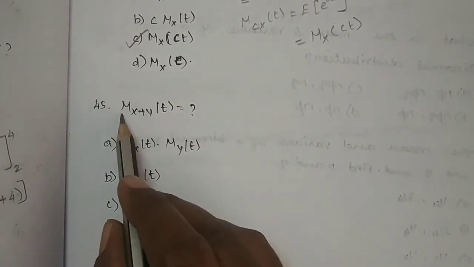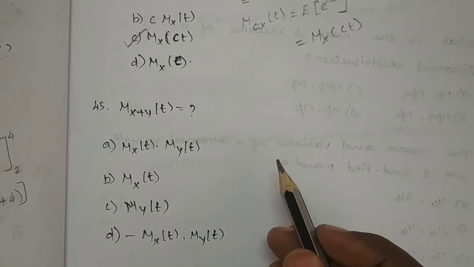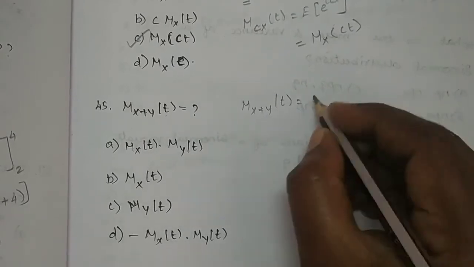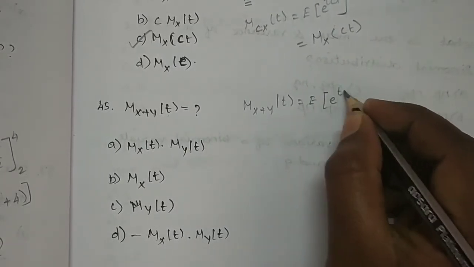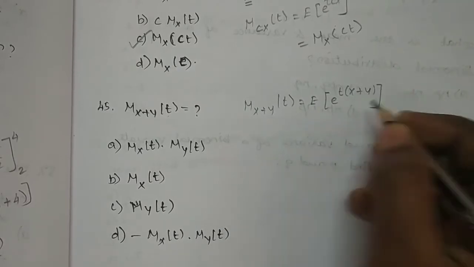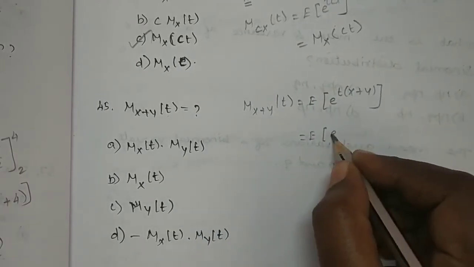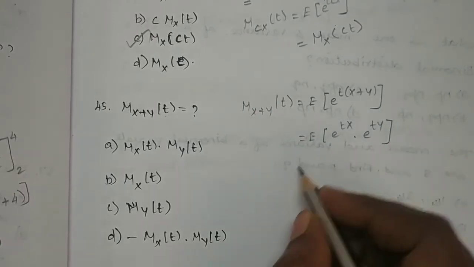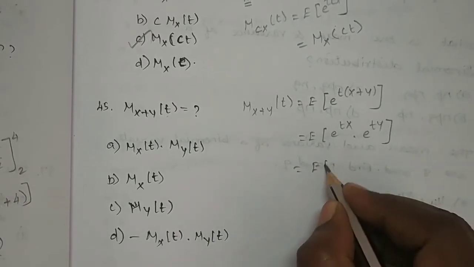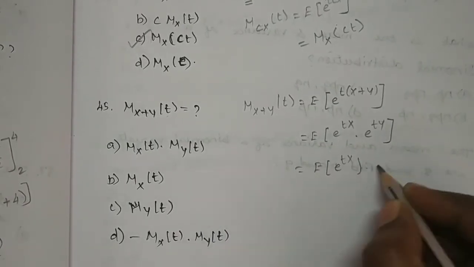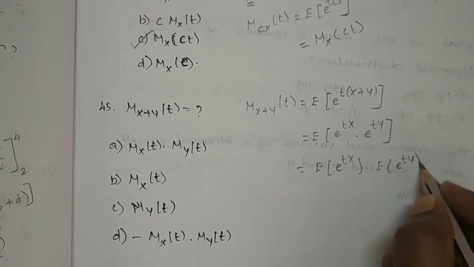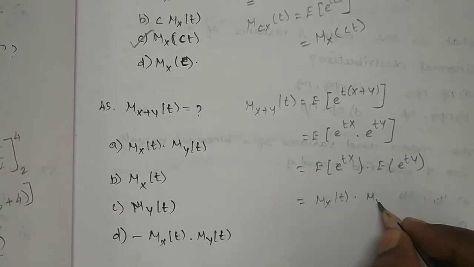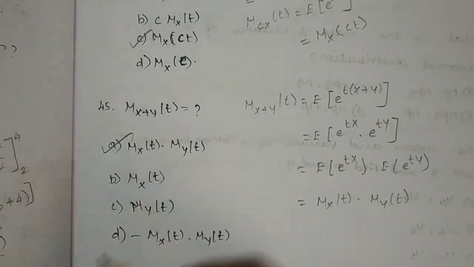Then what's the value for M of X plus Y of t? M of X plus Y of t is equal to expectation of e power t into X plus Y, which is equal to expectation of e power tX into e power tY. Now let us split this as two terms: expectation of e power tX into expectation of e power tY. This is nothing but MX of t. Similarly, this is MY of t. So here our option is option A.